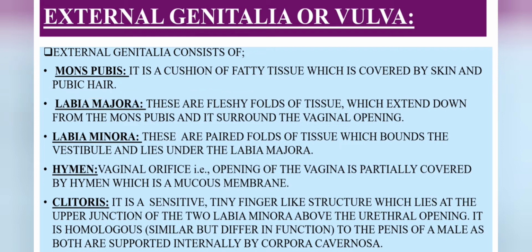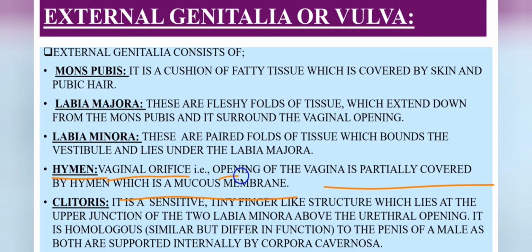Labia majora are fleshy folds of tissue which extend down from the mons pubis and surround the vaginal opening. Labia minora are paired folds of tissue which bound the vestibule and lie under the labia majora.